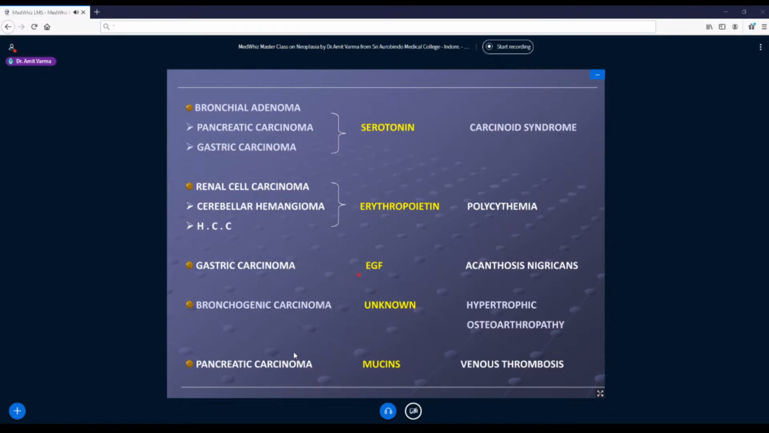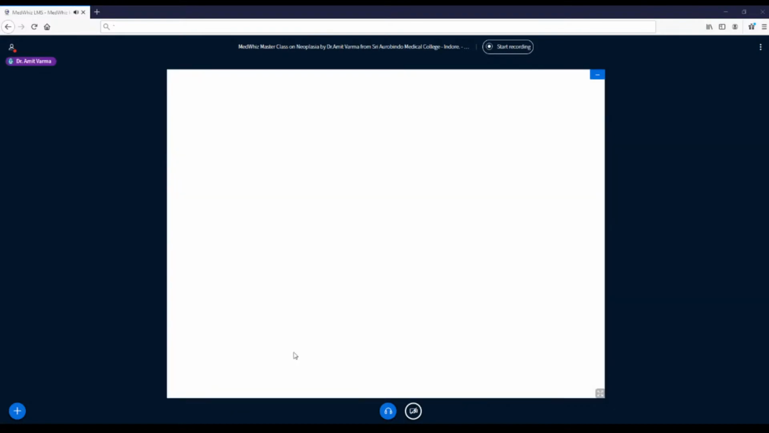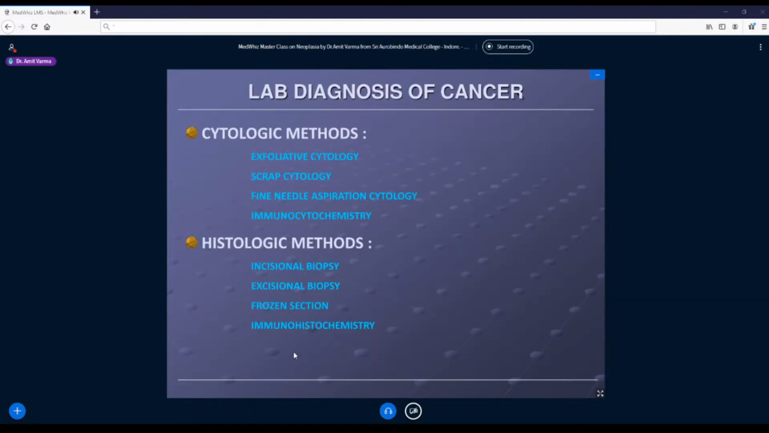Gastric carcinomas secrete endothelial growth factors leading to acanthosis nigricans. Bronchogenic carcinomas, what they secrete is unknown, but what they lead to is hypertrophic osteoarthropathies. Pancreatic carcinomas sometimes secrete a lot of mucin, which enters our circulation and leads to venous thrombosis. Okay, so these are some of the examples of paraneoplastic syndromes.